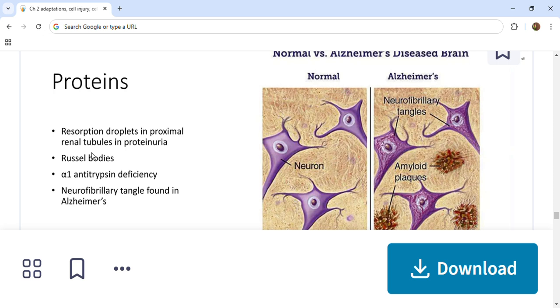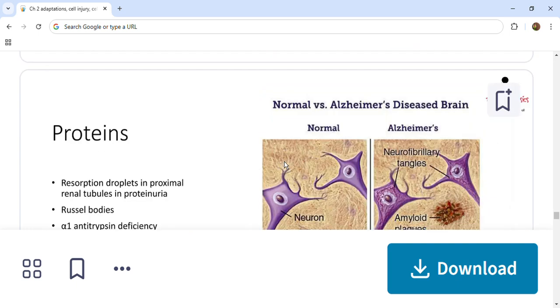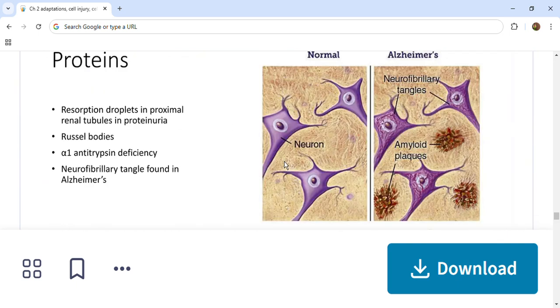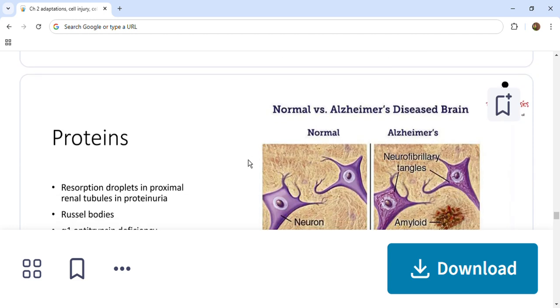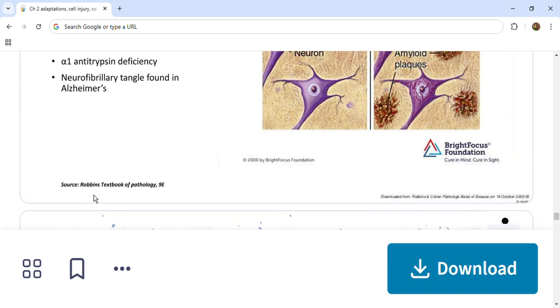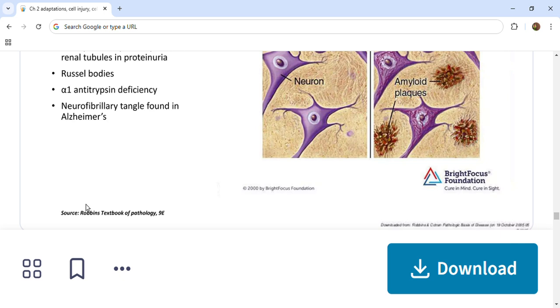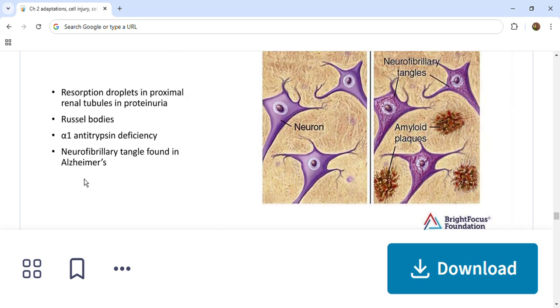So if proteinuria is there, definitely we will see these spots, vesicle-like structures which are hyaline-like, and then these droplets will disappear when the proteinuria ceases.